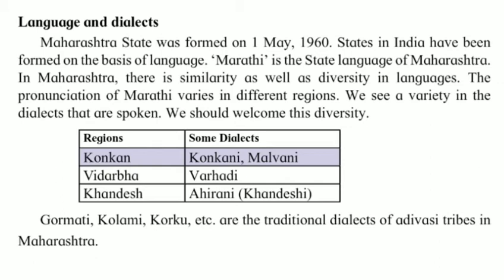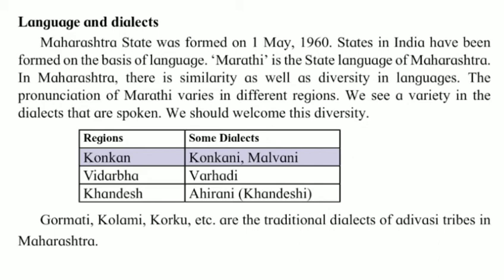Now students, see, Maharashtra state was formed on 1st May 1960. States in India have been formed on the basis of language. Marathi is the state language of Maharashtra. In Maharashtra, there is similarity as well as diversity in languages. The pronunciation of Marathi varies in different regions. We see a variety in the dialects that are spoken. We should welcome this diversity.